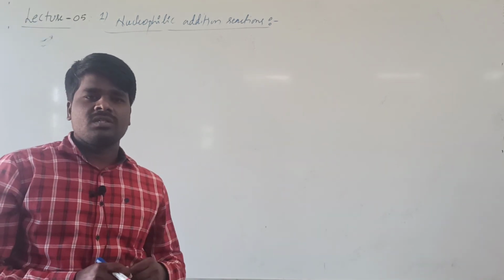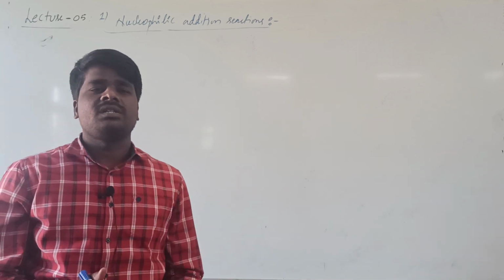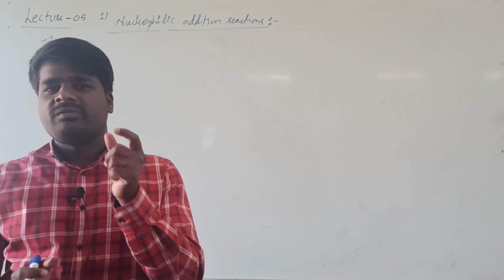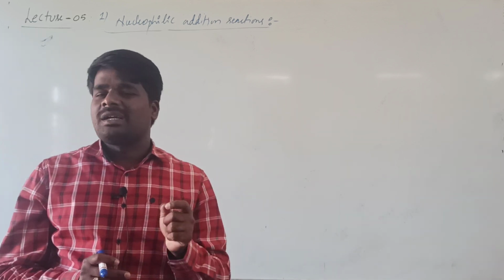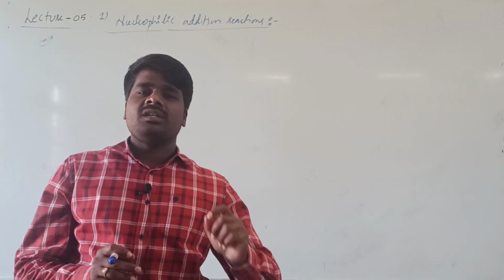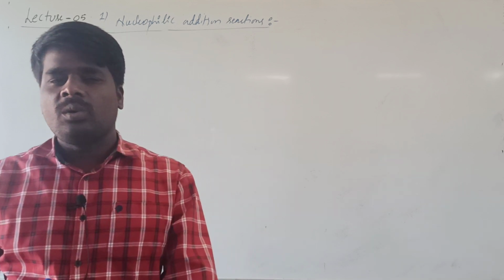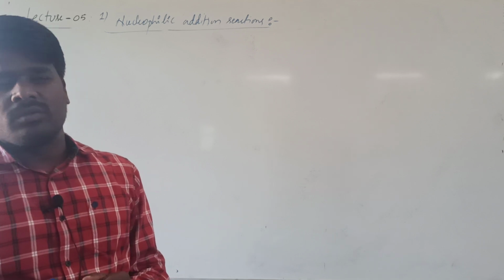In the first PU chemistry, you have studied alkenes and alkynes. Under the properties of alkenes, you have studied that alkenes contain a double bond between carbon and carbon. So because of that double bond, the main chemical reactions of alkenes are found to be addition reactions. But the addition reactions that alkenes undergo will be different from the addition reactions that these carbonyl compounds undergo.